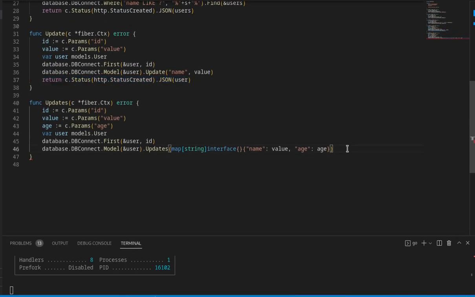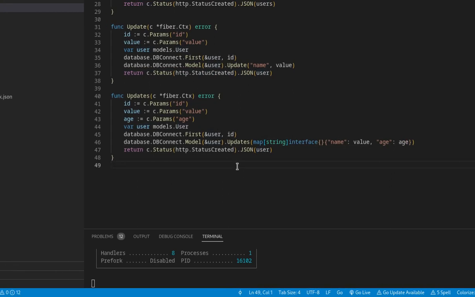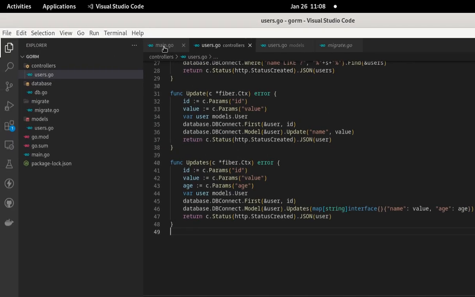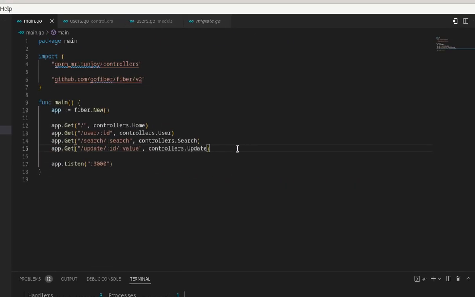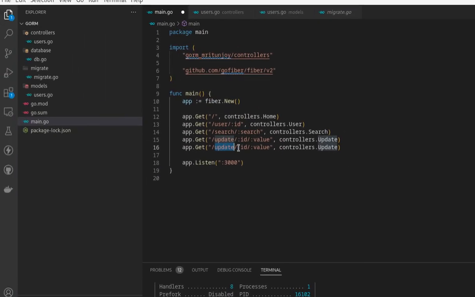Now output the JSON data. That's it. We are now ready to put here new routes.